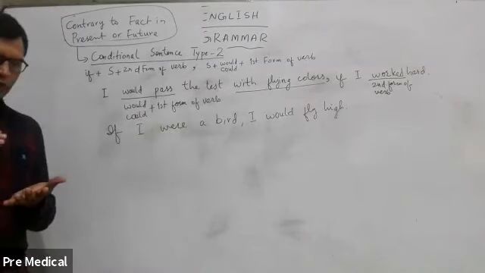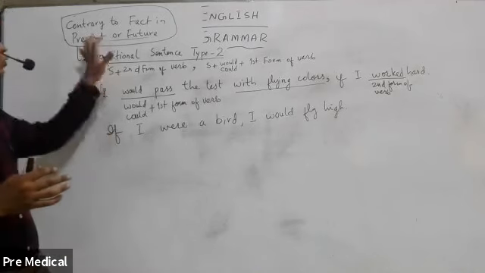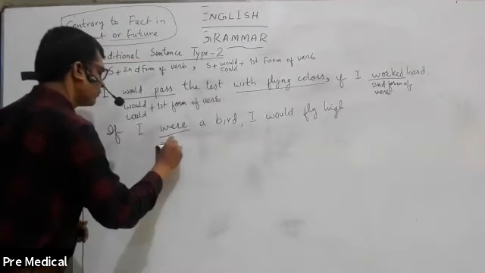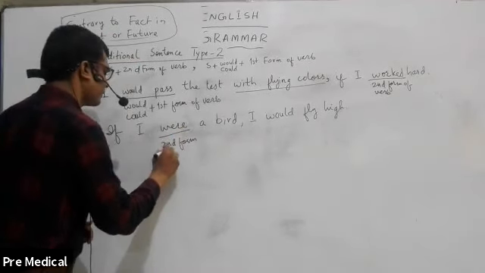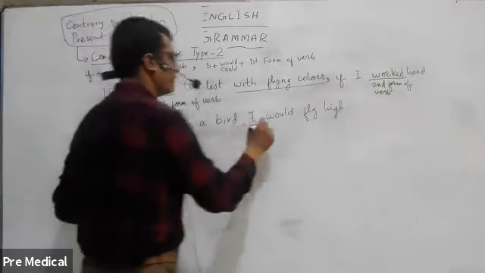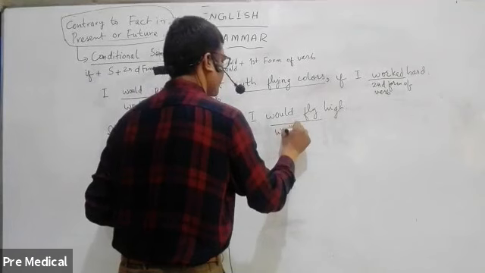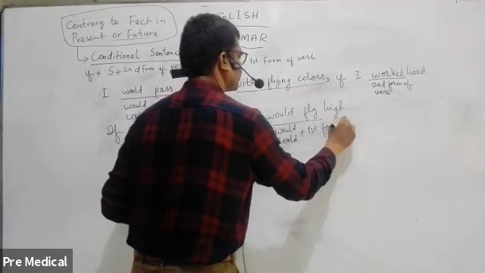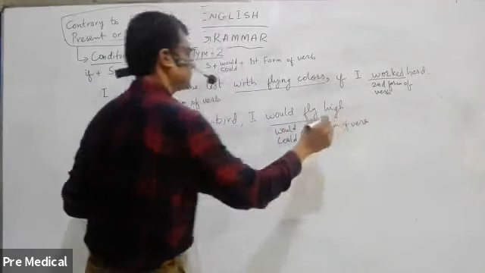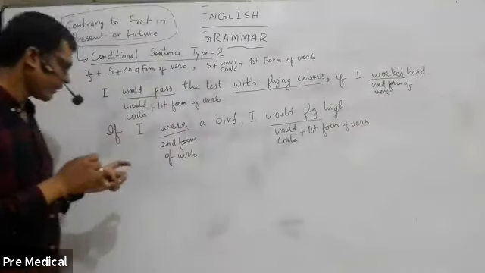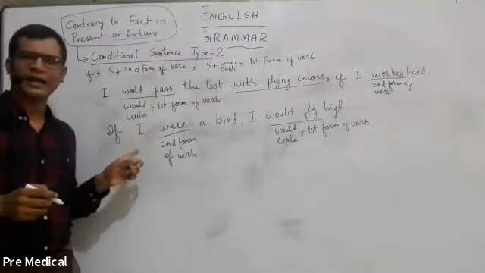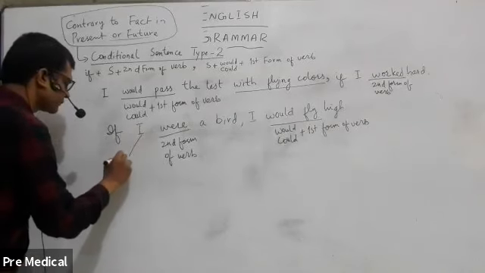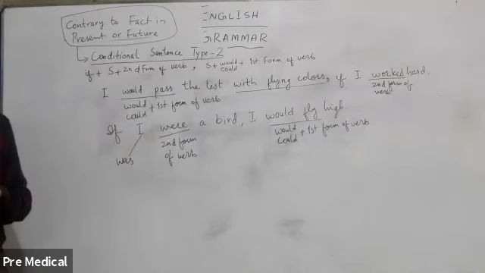In English, to express the idea which is contrary to fact in present or future, we will use second form of verb. Okay, and we will use would, or like I said, could, plus first form of verb. Now, why am I using were with I? Okay, this is also a bit different. Normally with I we use was. I was, for example, we say.